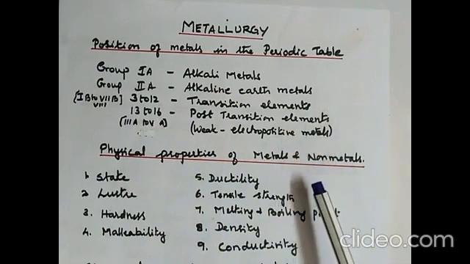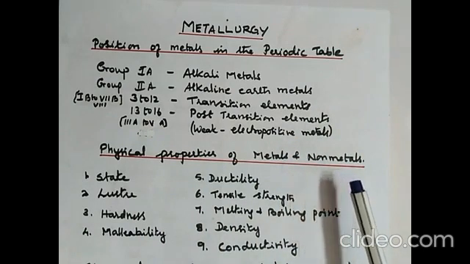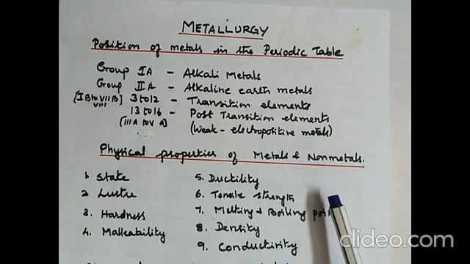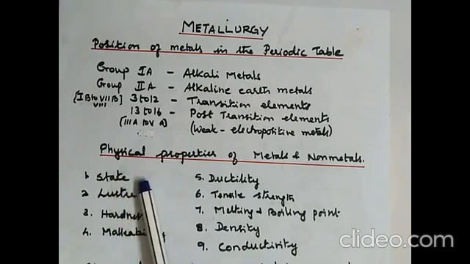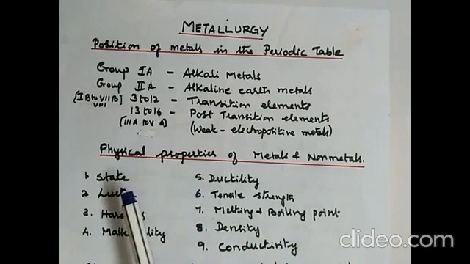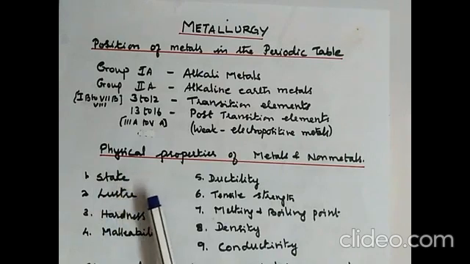Now coming to the physical properties of metals and non-metals, which you've studied earlier in the lower classes, just once more we'll refresh that. State: metals are mostly solids except mercury, which is a liquid metal. Non-metals are in all 3 states, solid, liquid and gaseous. You find bromine in liquid state and iodine in solid state.